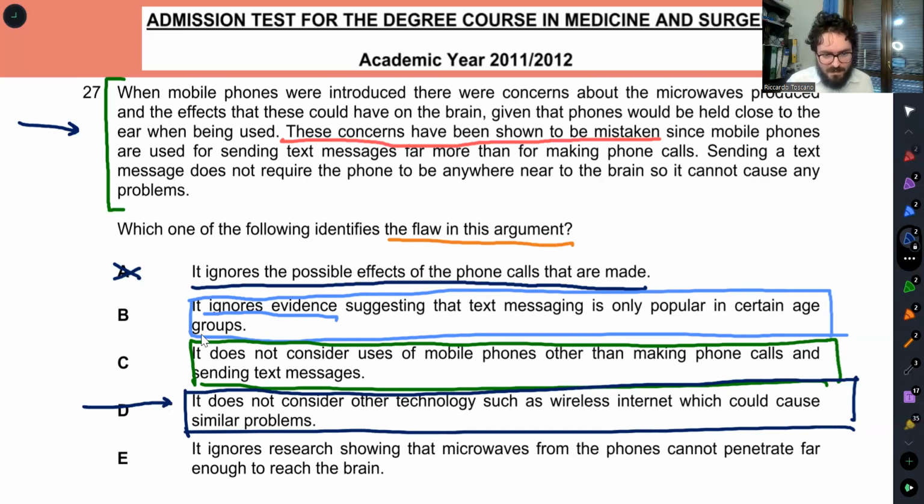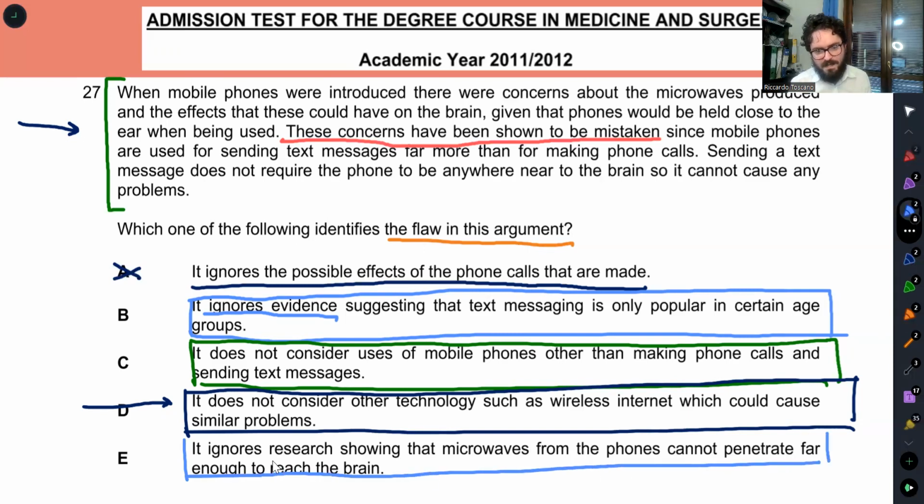E: It ignores research showing that microwaves cannot penetrate far enough to reach the brain. Okay, this is very interesting, but this adds evidence that is not stated in the passage. So this one would maybe weaken or strengthen the passage, but it's not a flaw in the argument.